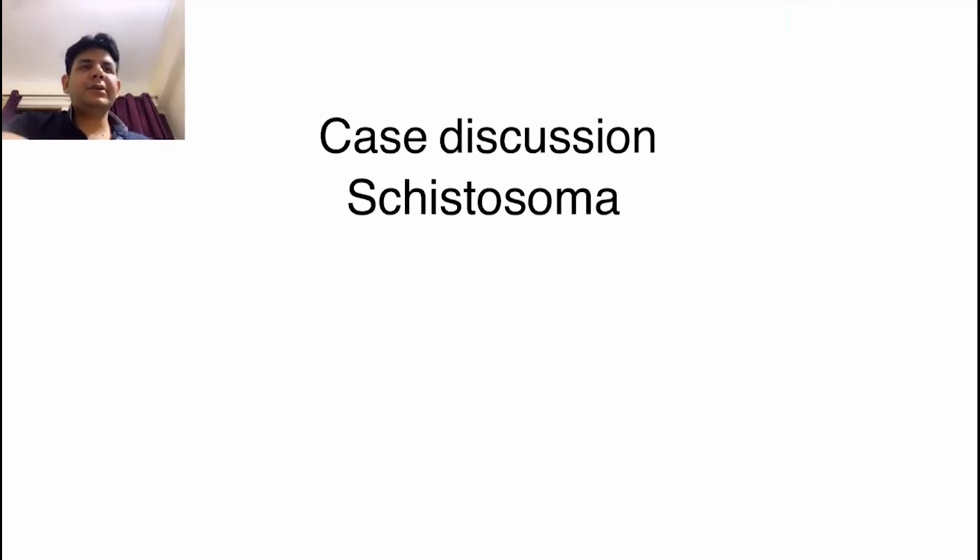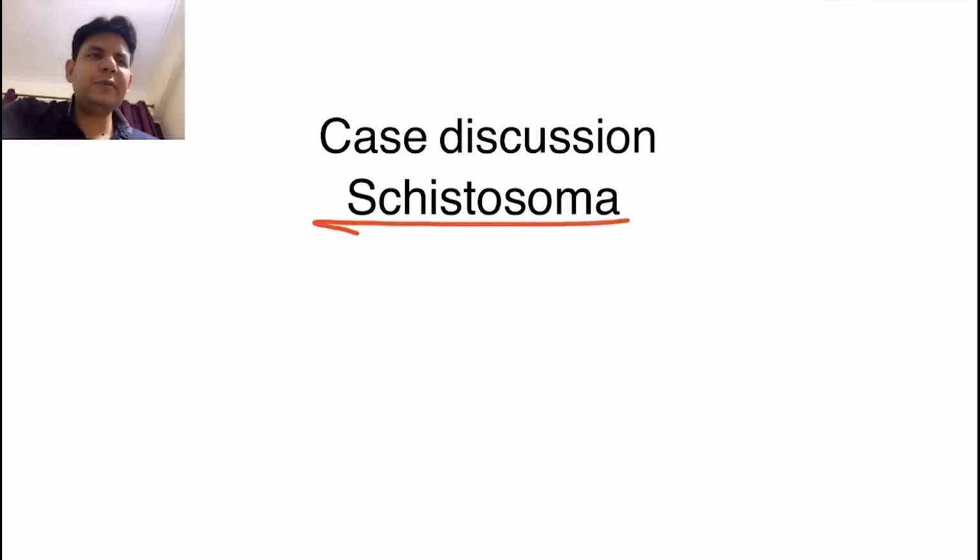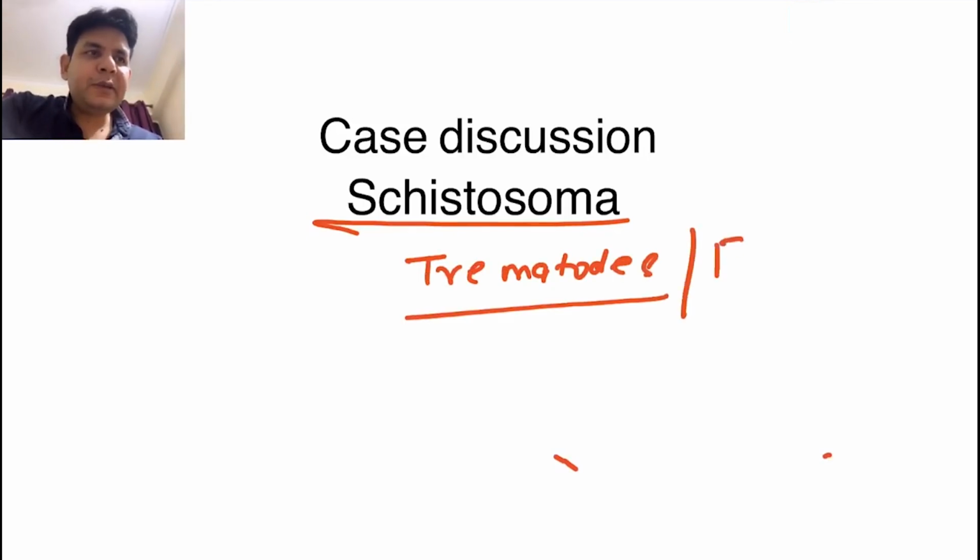Hi guys. So today we'll discuss the schistosomes. I will just tell you in brief regarding them first. Schistosomes are what? These are trematodes. Another name is what, guys? They are also termed flukes. So trematodes, or flukes.